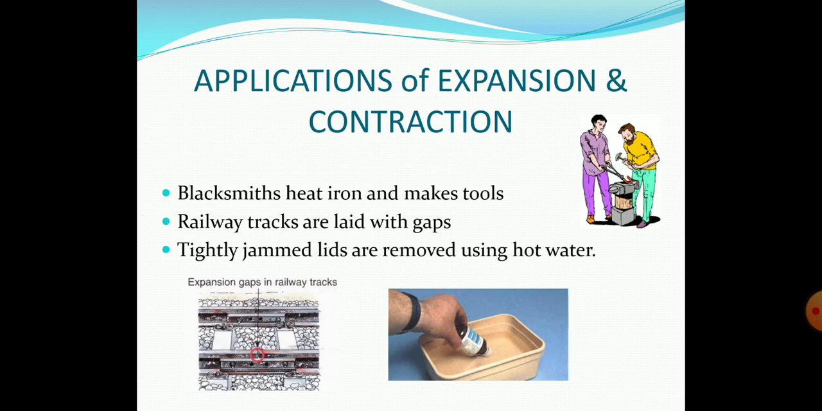Coming to the applications, how are we going to apply expansion and contraction in day-to-day life? Blacksmiths who want to make tools will heat the iron rods and then change the shape. They will expand, contract, break, and turn. All this is done because of heating. Railway tracks, we have already discussed, are laid with gaps. Then tightly jammed lids are removed using hot water.